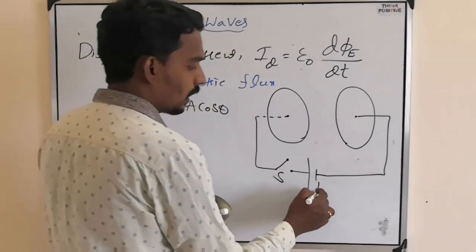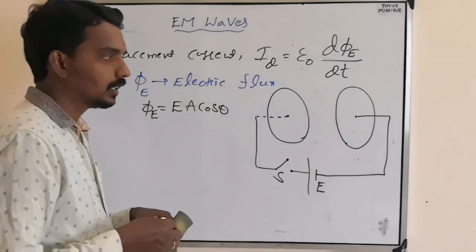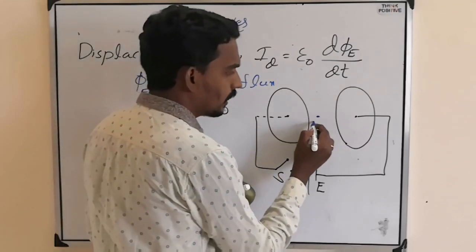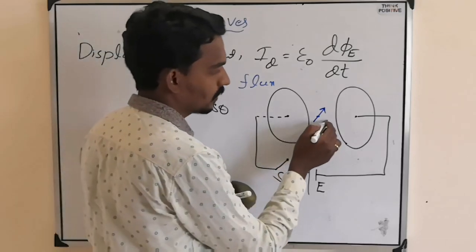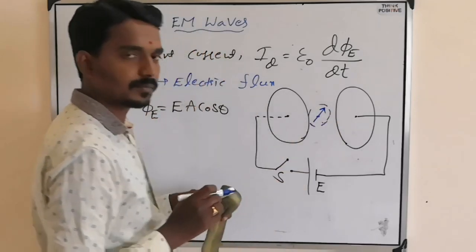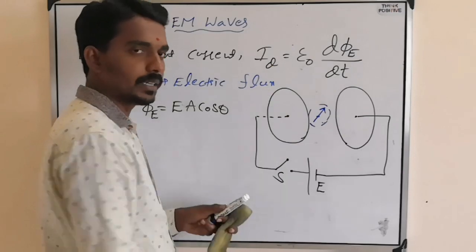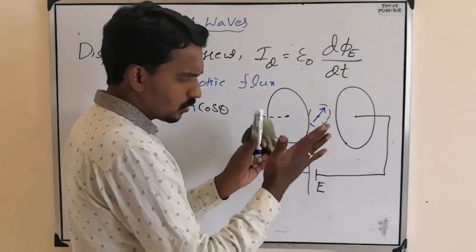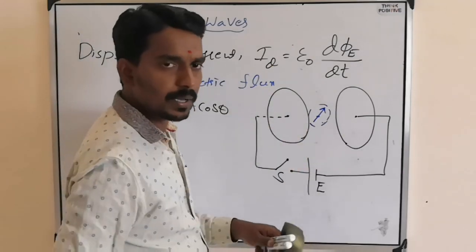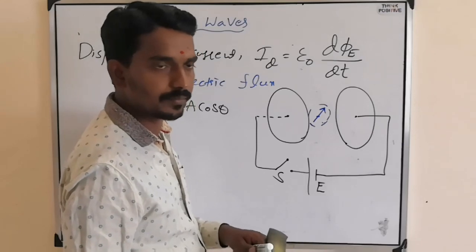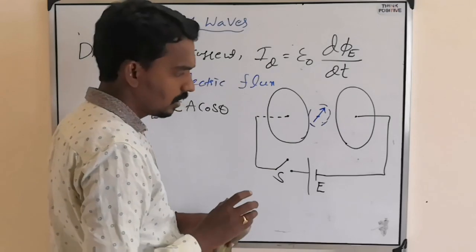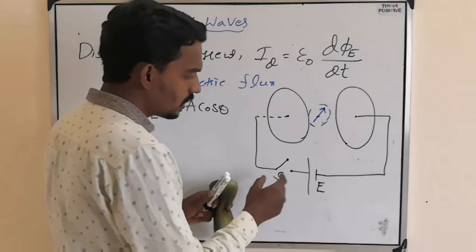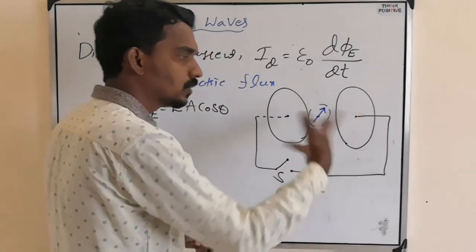This is a switch and this is one battery, and here he arranged one compass needle in between the parallel plates. You know that there is no connection between the plates of the parallel plate capacitor. So now what he has done is, initially the switch is open, no current is flowing.